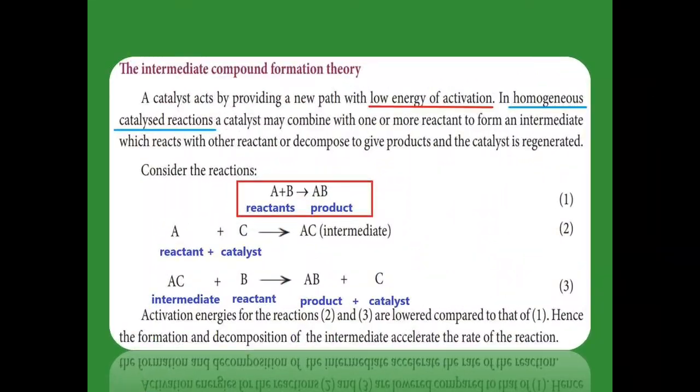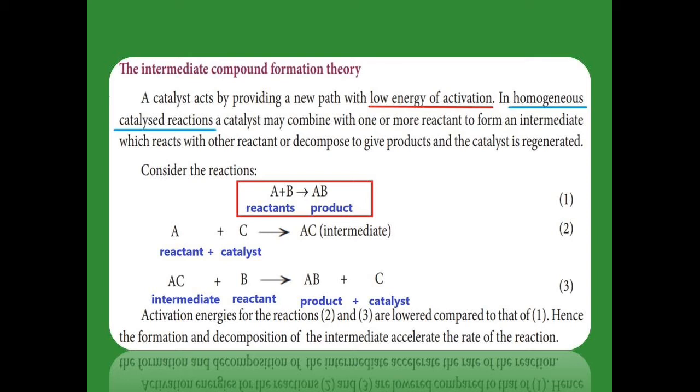Intermediate compound theory. In this theory, the activation energy is lowered with the help of a catalyst. How that happens, we are going to see. It is mainly for homogeneous catalyst based reactions. The intermediate compound theory is mainly for homogeneous catalyst based reactions.